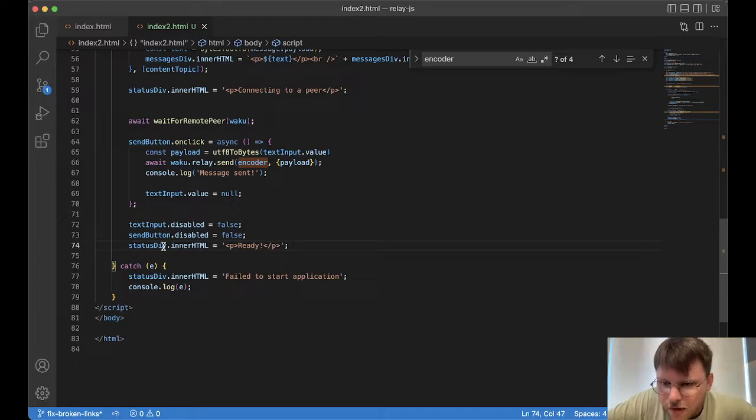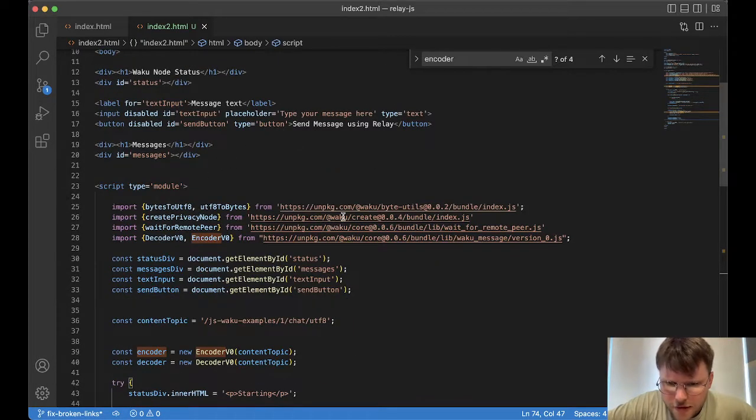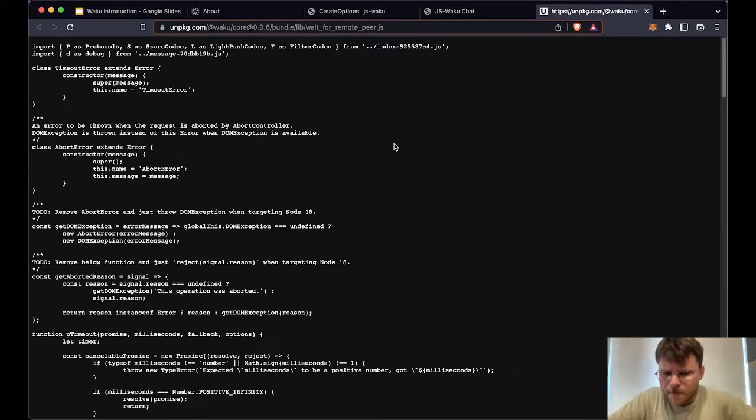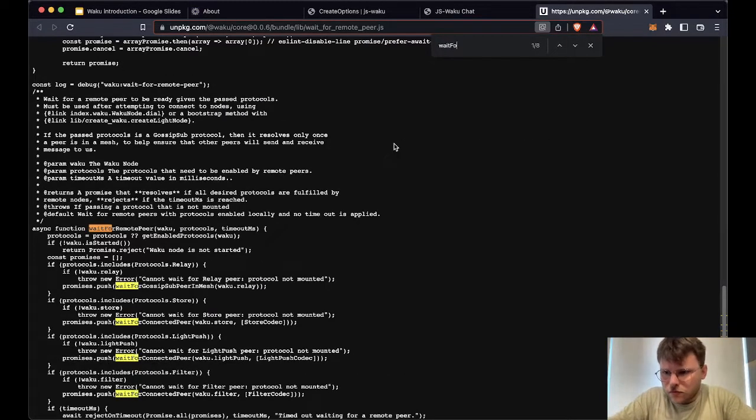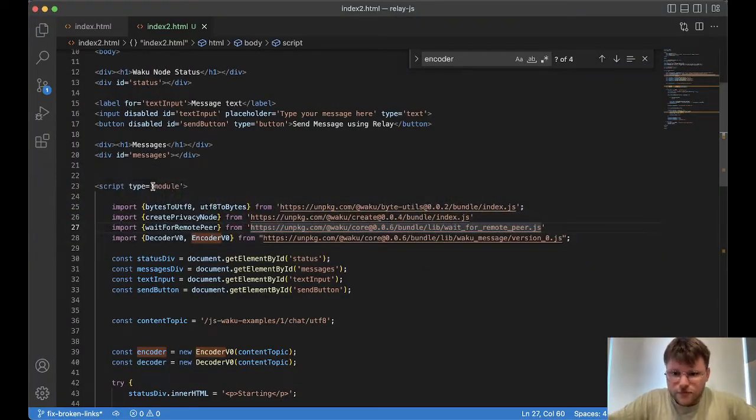Oh okay, this is when it's connected. When the remote peer has been connected, then the app is functional. Okay, that makes sense. And then the try catch for it not starting. Okay, so I think I have a much better understanding of it now. It would probably take a little bit of digging into these to understand what's actually going on when it waits for the remote peer. Actually, can I do that now? Okay, I'm not going to do that in video, but I'll take a look at this after.